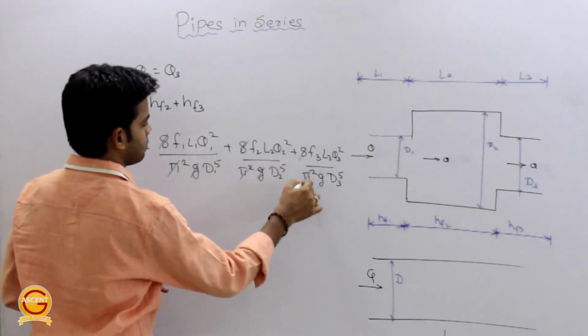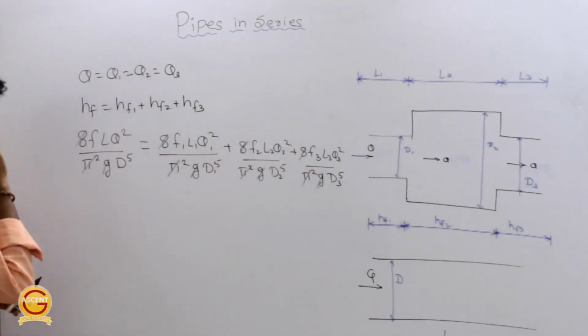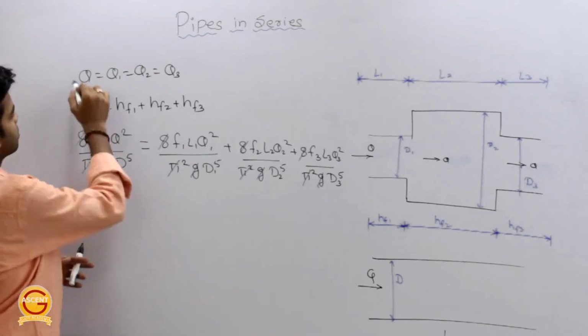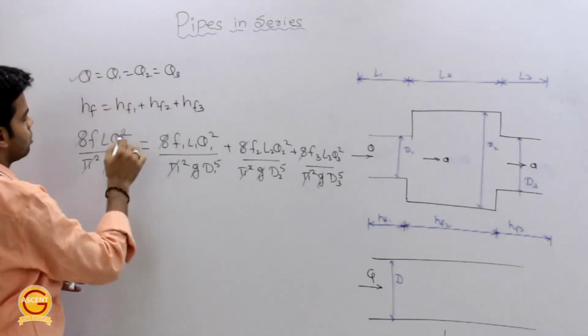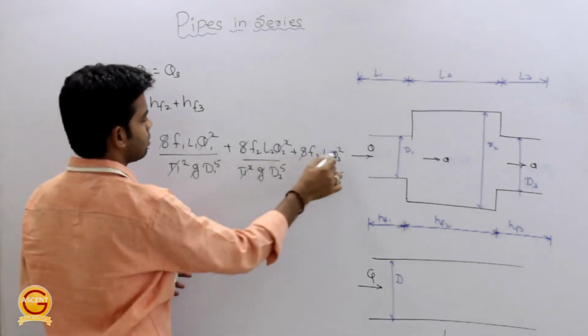Getting this now? Similarly, this Q is equal to Q1 is equal to Q2 is equal to Q3, so this Q will also be cancelled out.